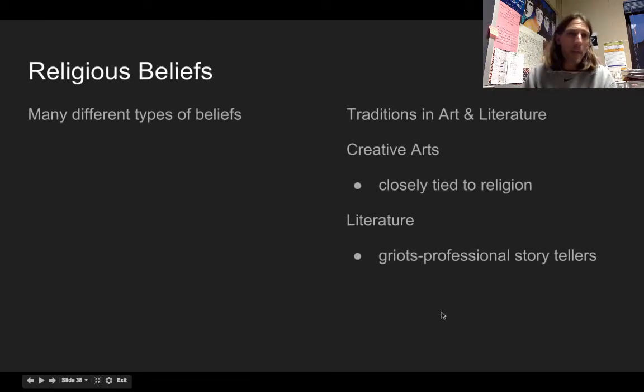Religious beliefs, again, many different religious beliefs. I mean, we've talked about Islam, we've talked about Christianity, we've talked about Judaism. Even Ethiopian Christianity is unique and different. You've got polytheism, you've got animism, there's just a tremendous amount of different types of beliefs. So it's really hard to kind of narrow it down. When we look at traditions in art and literature, creative arts tend to be closely tied to religion. So whatever arts they're doing has some kind of usually religious purpose.